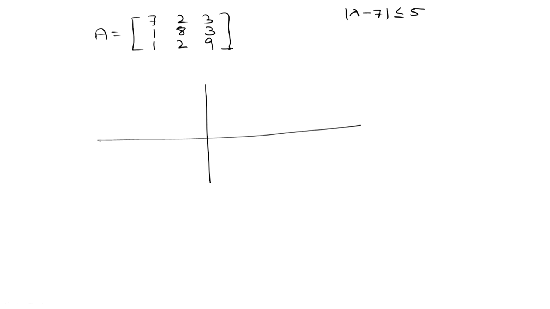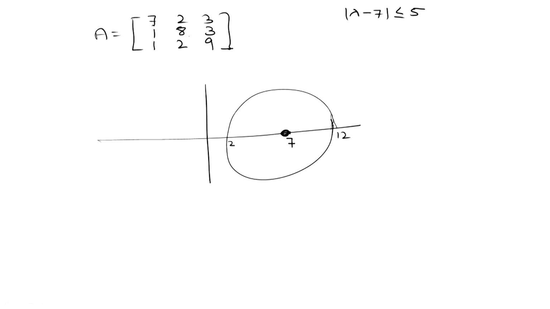So, this is the diagonal pivot element, and it is less than or equal to the absolute sum of the rest of the elements in the first row. So, this is basically a circle having center at 7 and radius 5. So, 12 and 2 here, and this is the center at 7.